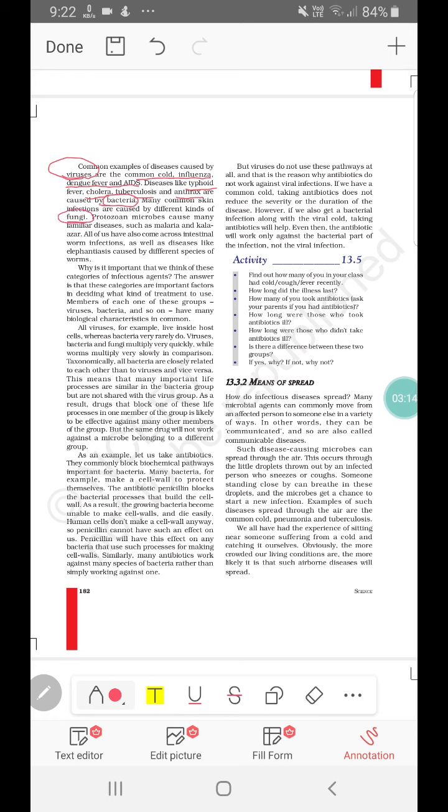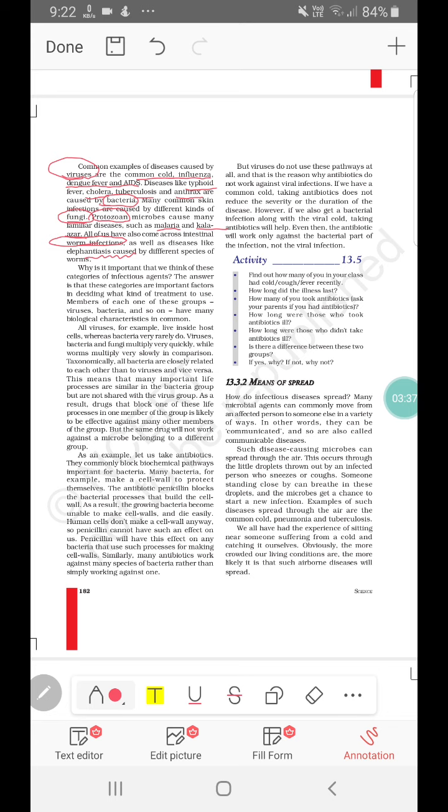Fungal diseases are mainly skin infections. Then protozoa, like malaria and Kala Azar. These are protozoan diseases. There are also worm infections caused by Ascaris, and diseases caused by worms such as elephantiasis, where the lymph nodes basically inflame.